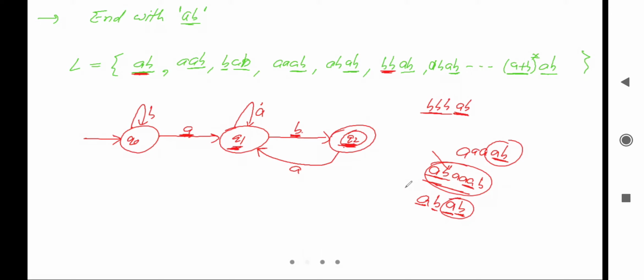It means once it reads A, after that it reads B, after that it can read A, or it can read multiple A's, then B and go to the final state, and it ends with AB. So finally this is the valid transition. What about B? If B is coming, what will be the transition for B? Will it go to Q1 or Q0, or can we take the loop of B?